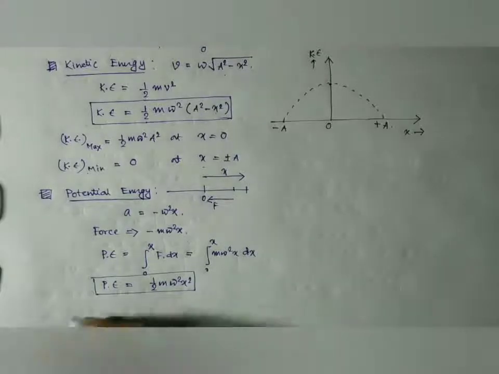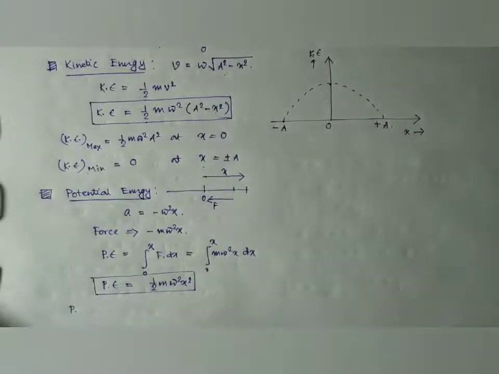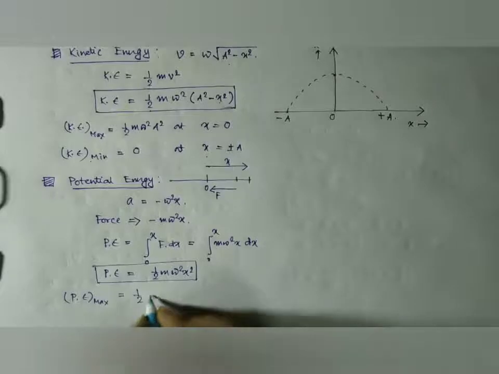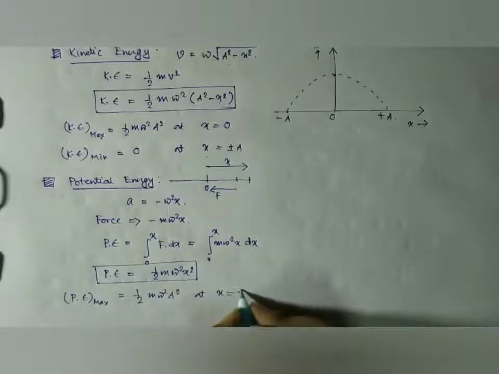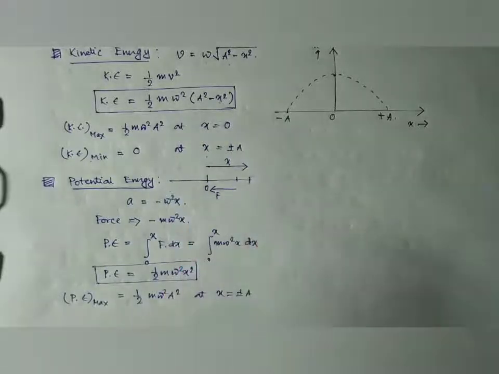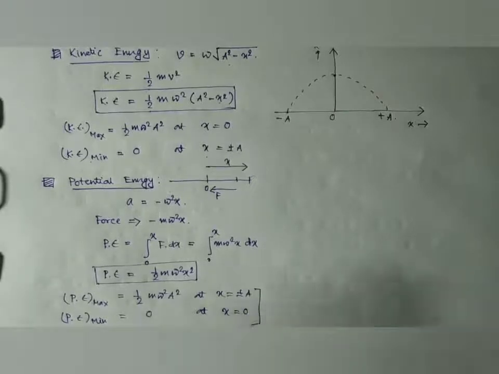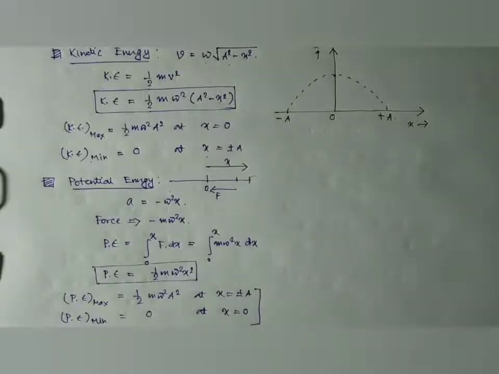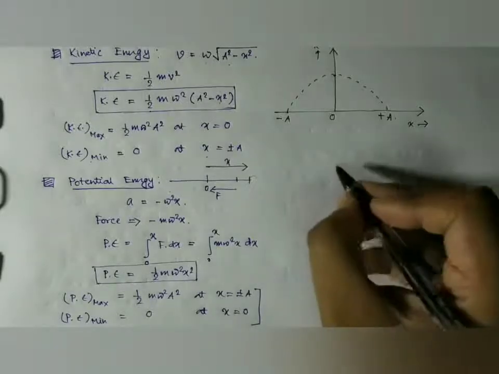Now the maximum of potential energy is half m omega square a square at x equal to plus minus a, that is at the terminal positions, and the minimum of the potential energy is 0 at x equal to 0, that is at the equilibrium position, just the opposite case to that of the kinetic energy.